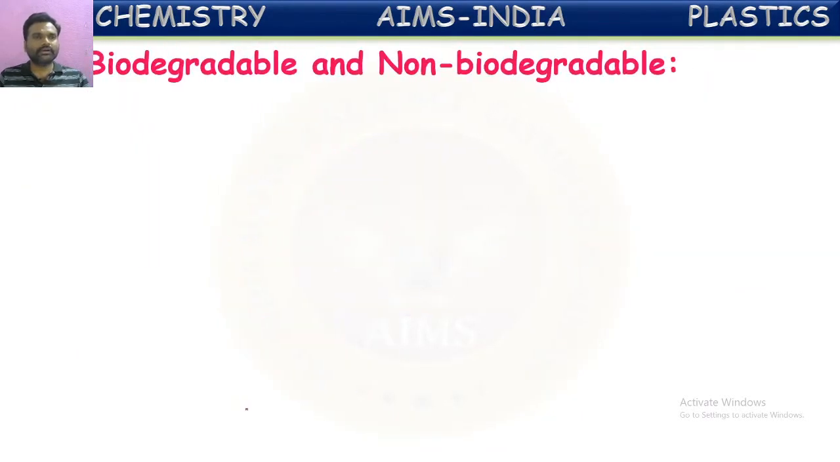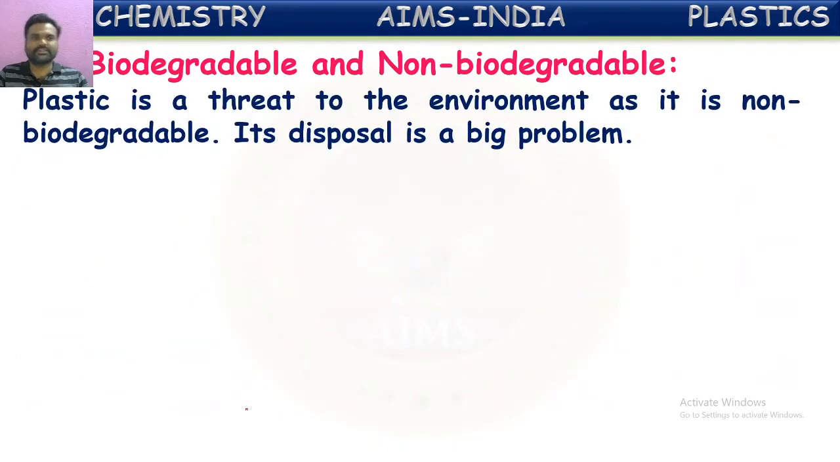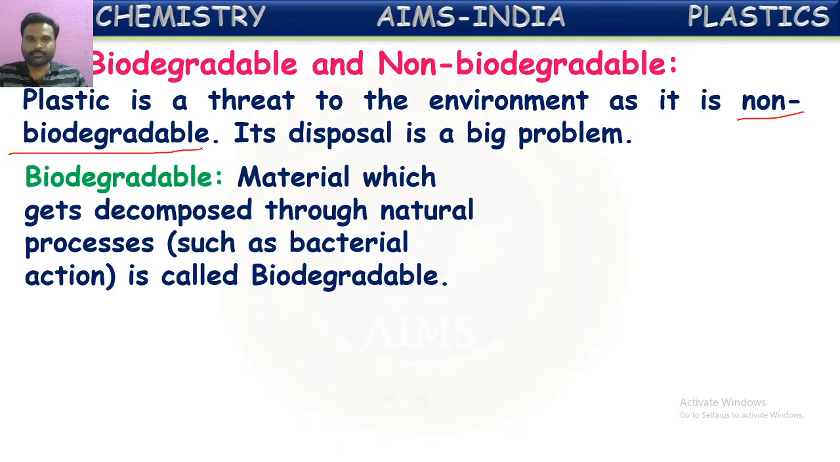Now let us see what are biodegradable and non-biodegradable substances. Plastics are a threat to the environment as they are non-biodegradable. Their disposal is a big problem to the environment because they are non-biodegradable. What is the meaning of this word non-biodegradable? First of all, let us see about biodegradable. Material which gets decomposed through natural process is called biodegradable substance. That means the material which decomposes by natural actions is called biodegradable substance.